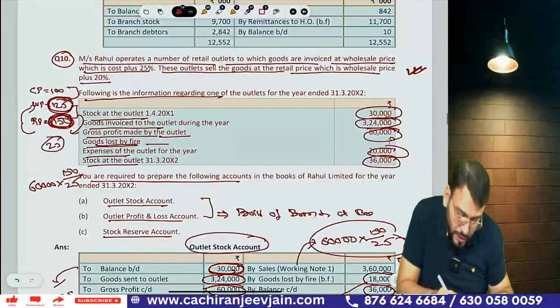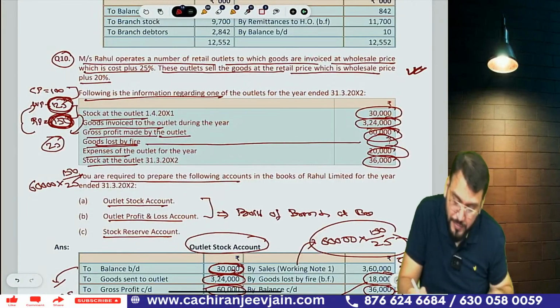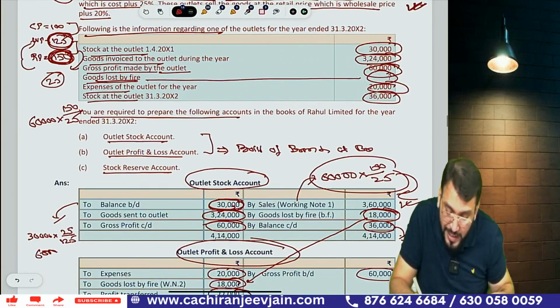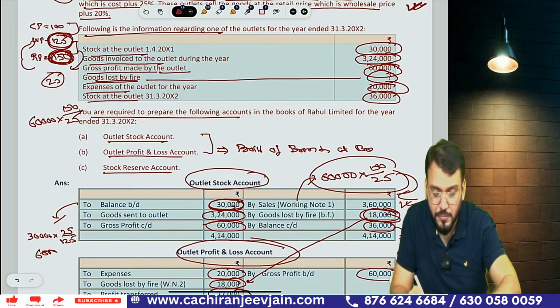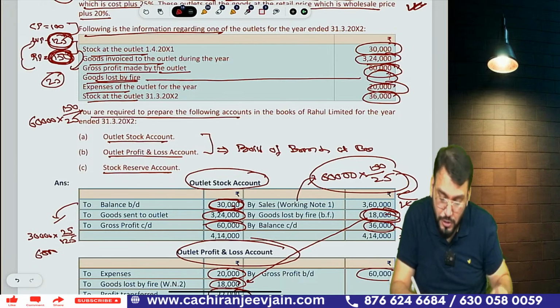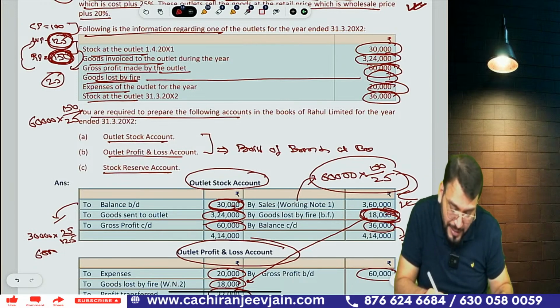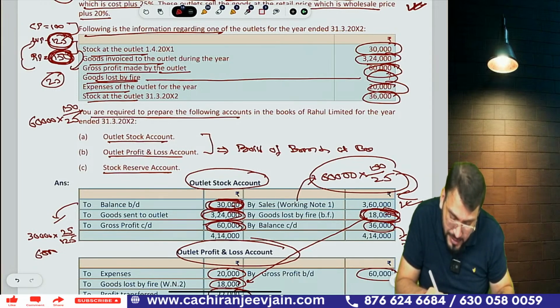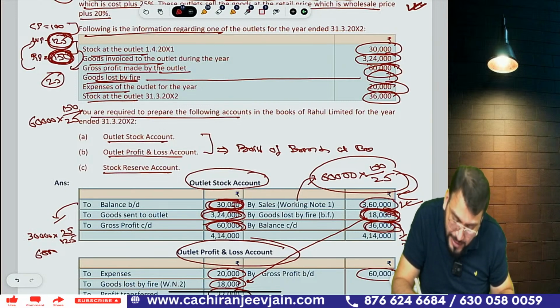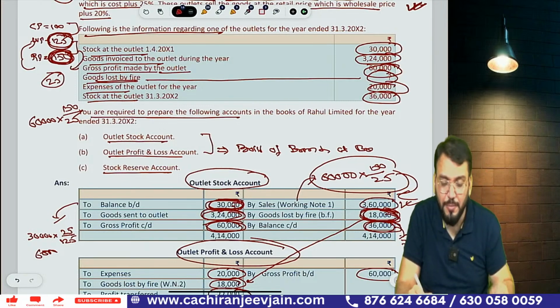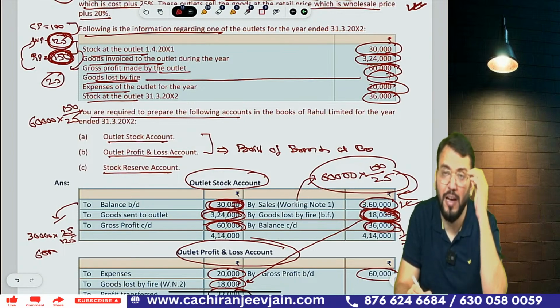You can see good loss by fire was given, but abnormal loss was not given. So abnormal loss has been calculated as a balancing figure. This is given, this is given, this is given, this we calculated. So abnormal loss will be the balancing figure, because in the question they have given a question mark.